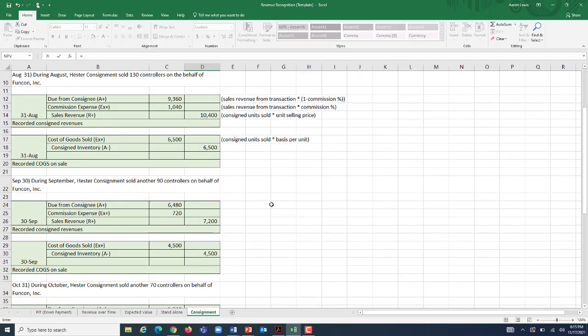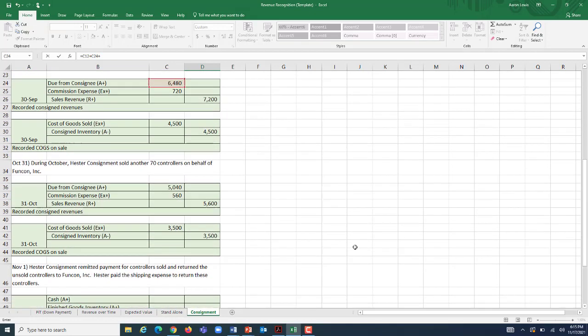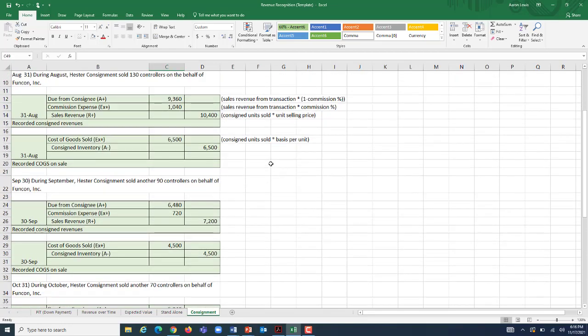Well, here we increased it by $9,360. In September, we increased it by another $6,480. And then during October, we increased it by another $5,040. So at the time that we're recording this entry on November 1st, the balance of our T account for due from consignee will be $20,880 on our books. Well, if they're paying off their debt to us, that means that we are going to receive that $20,880. We ran the numbers earlier to figure out how many controllers they still had in their possession when our contract ended. Well, I'll do it one more time.